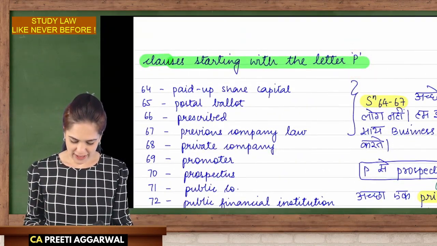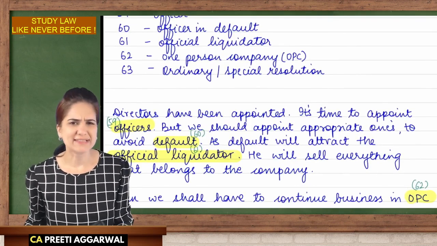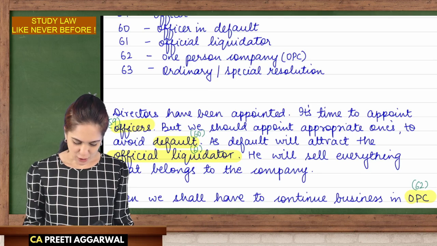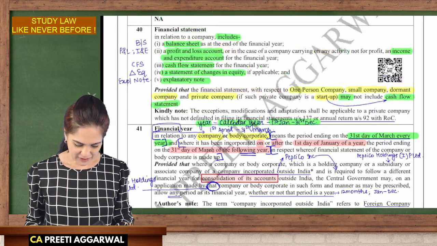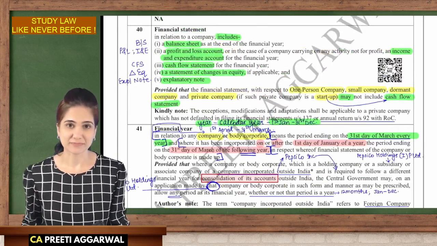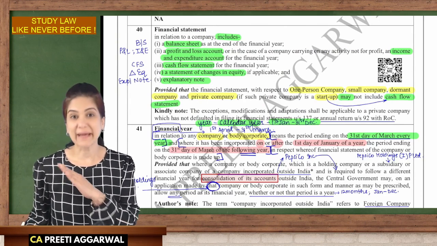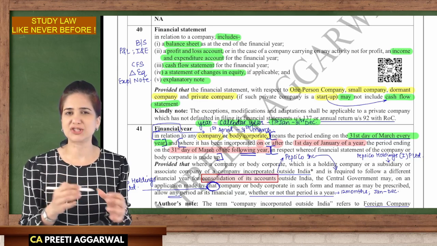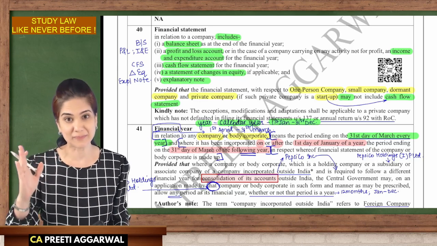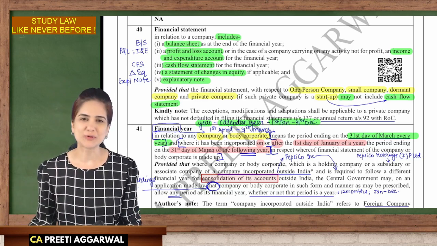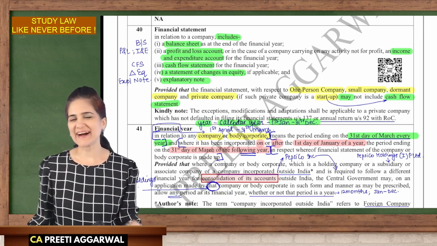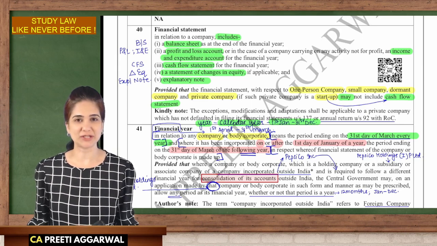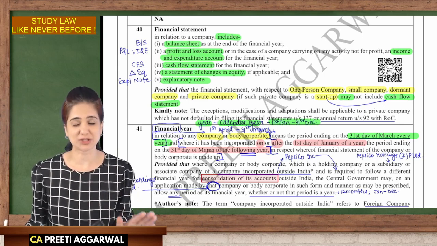Now, before I do that, let us revise what we had discussed in the earlier session. Yes, let's do a quick revision of what we studied in the previous section. Actually, we had studied a lot. We covered many clauses, beginning with letter F, G, H, I, J, K, L up to M. Let us quickly go through each one of them. Many were omitted, I agree. But yes, we had a very fruitful session and we covered many sections.